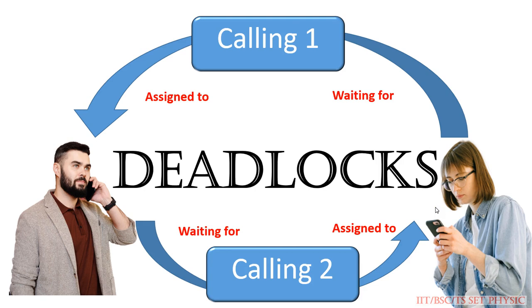For example, if person one is calling another person, only the calling function is possible, and he cannot receive any calls. That is no preemption. If the second person has taken a received call, he cannot call any other person. This case is a no preemption case.